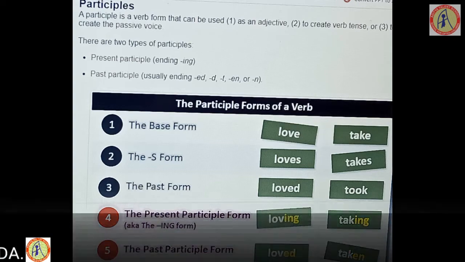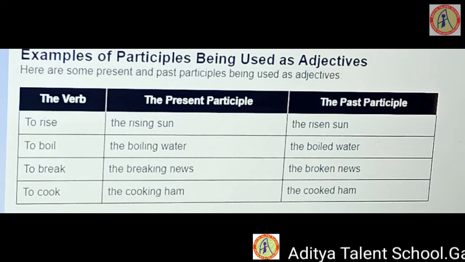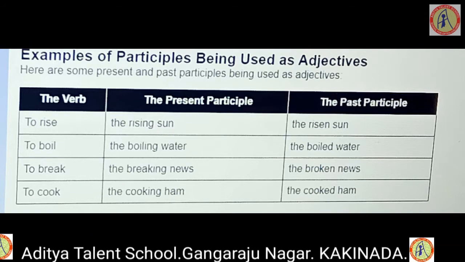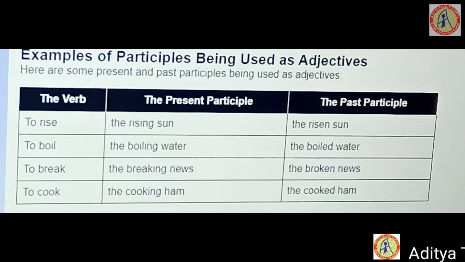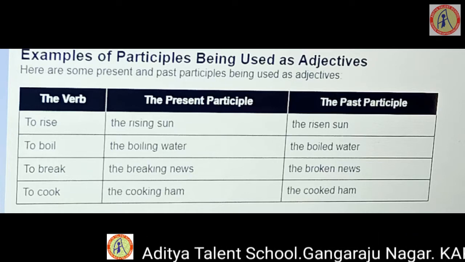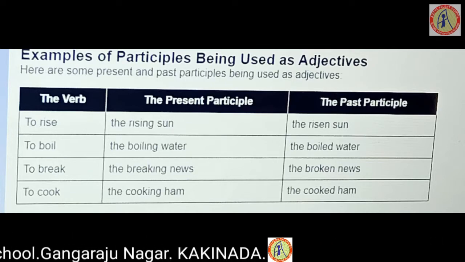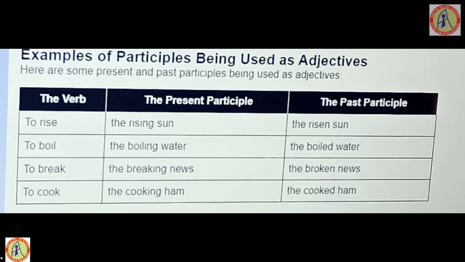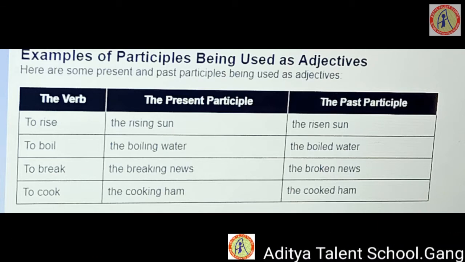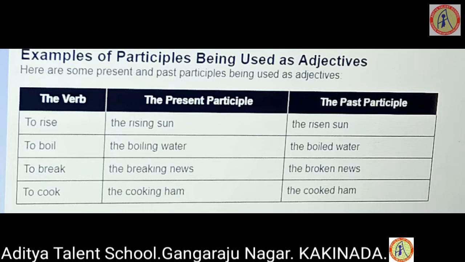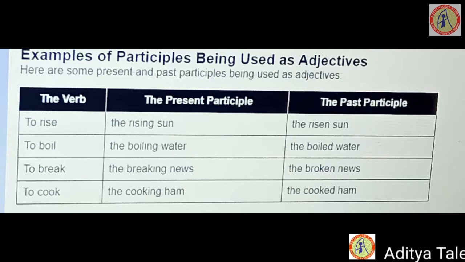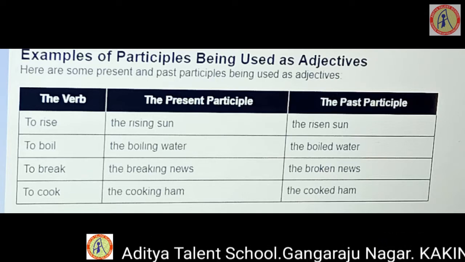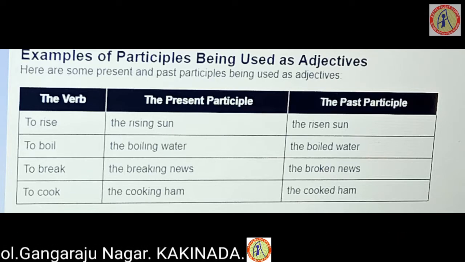Now, examples of participles being used as adjectives. How do we change them? I have given you the tabular form: the verb, the present participle, the past participle. V1 plus ing form is called the present participle, and the past participle is the V3 form. If the verb given to you is to rise, changing it into an adjective gives the rising sun. To boil: the boiling water, the boiled water. In this manner, you will be doing the exercise.